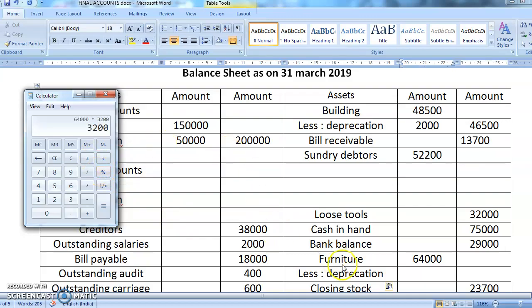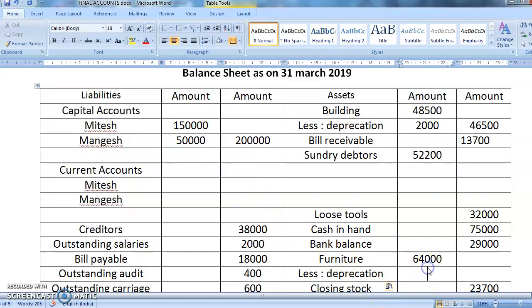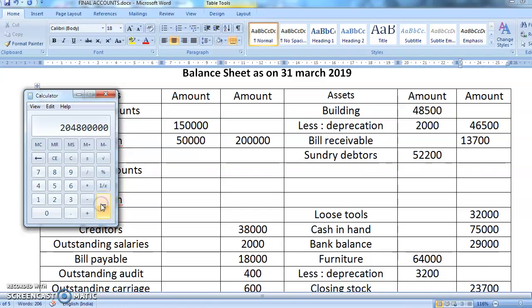Am I correct? So we'll write here 3,200. And what will be the balance amount? 64,000 minus 3,200, so you get 60,800. So the amount will be 60,800.